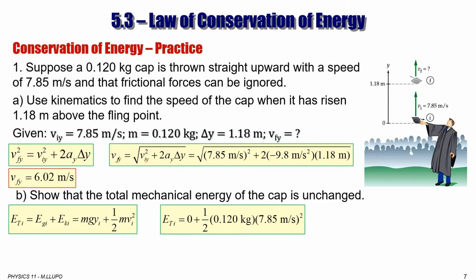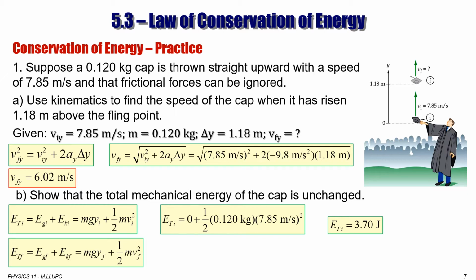So you can plug those numbers in the calculator and you get total energy at the initial point is 3.70 joule. Now you can do the same thing for the final point. So the final point is gravitational potential energy at the final point plus kinetic energy at the final point. One more time, gravitational potential energy at the final point is mgy final, and kinetic energy at the final point is half of m V final square.